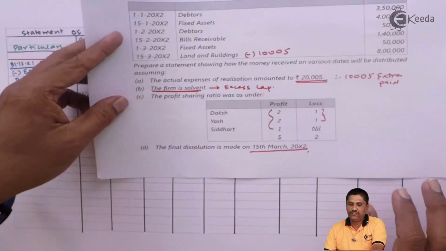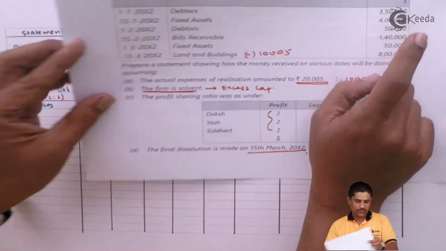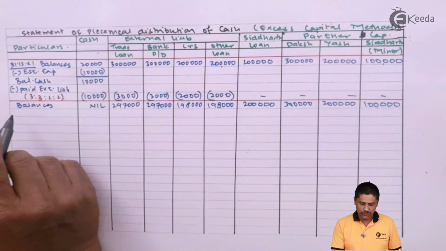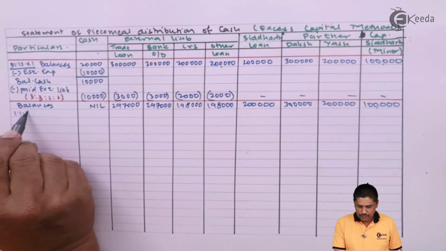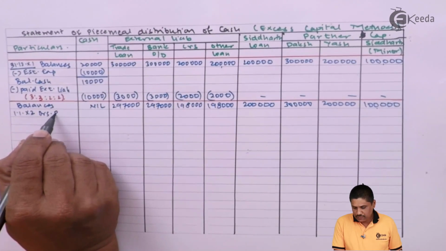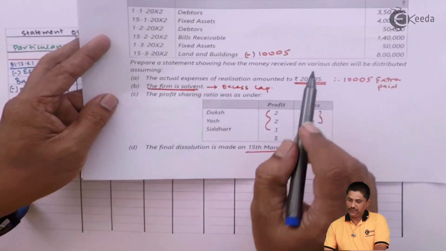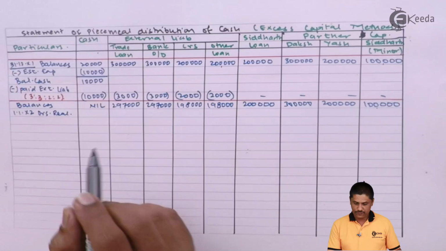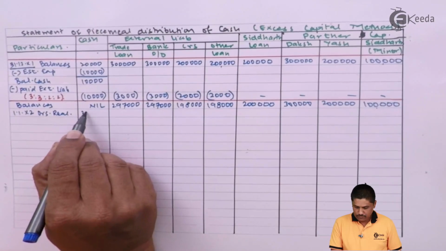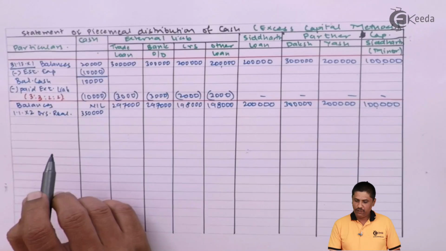First realization is on first January X2, we realized debtors. So 1st January X2, debtors realized. How much amount is realized from debtors? 3,50,000. Okay, now how to pay?